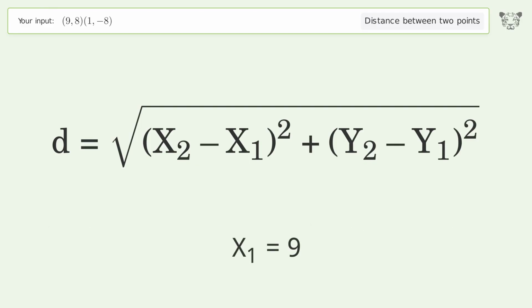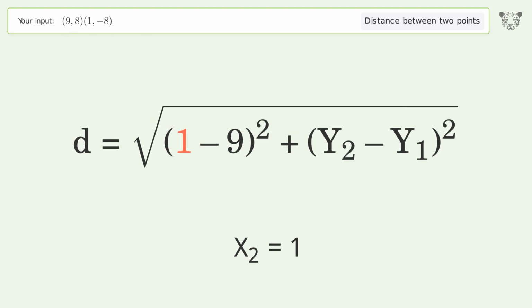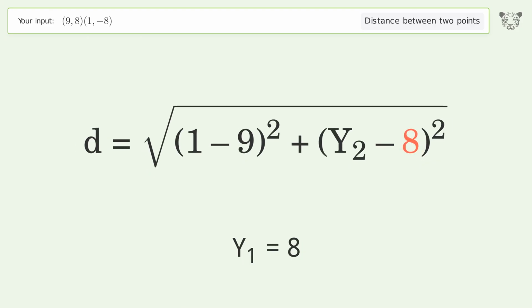x1 equals 9. x2 equals 1. y1 equals 8. y2 equals -8.